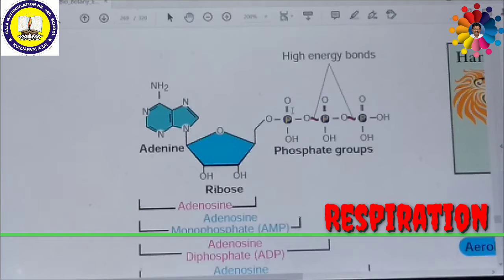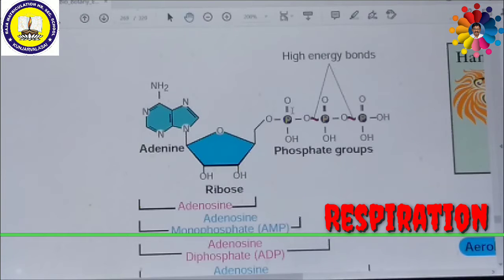The discovery of ATP was made by Carl Lohmann in the year 1929. ATP is a nucleotide consisting of the base adenine. If you see at the top of the picture, the figure shows adenine. To this adenine, a pentose sugar, that is ribose, is attached, and 3 phosphate molecules are joined together.